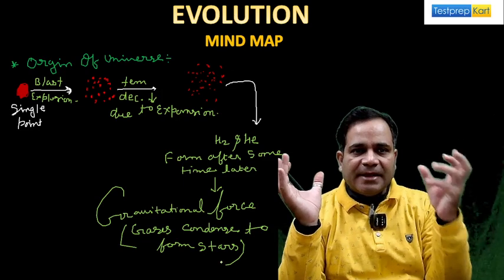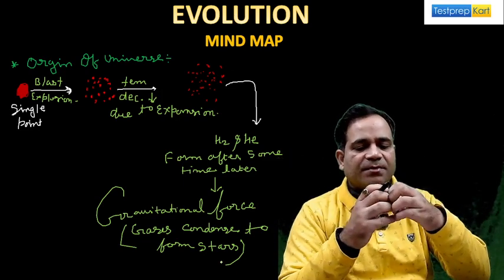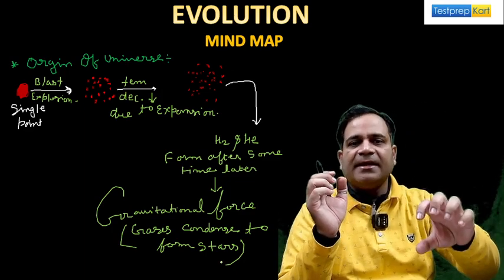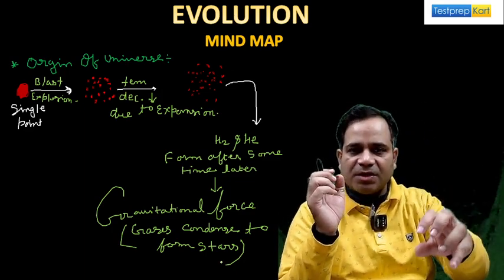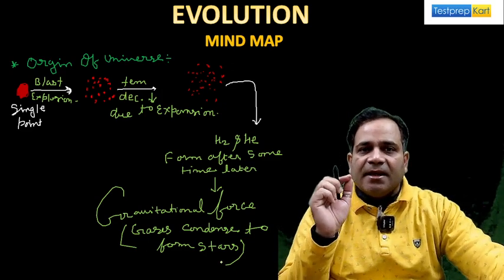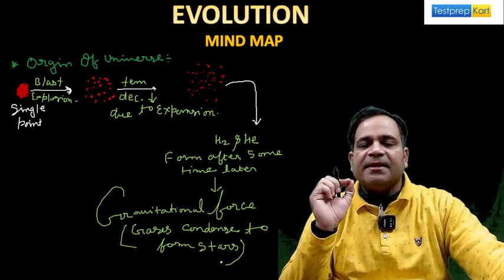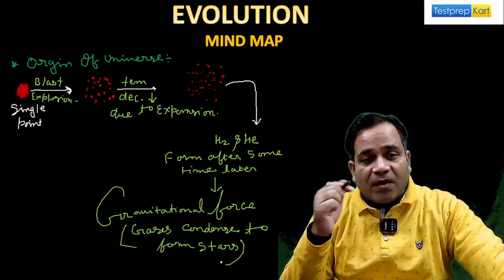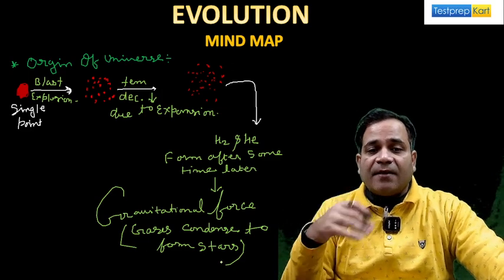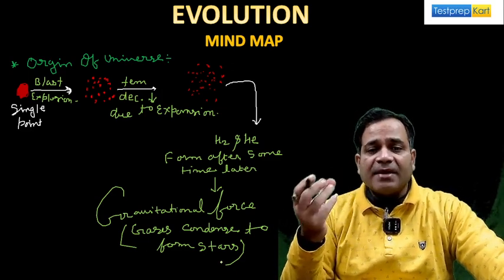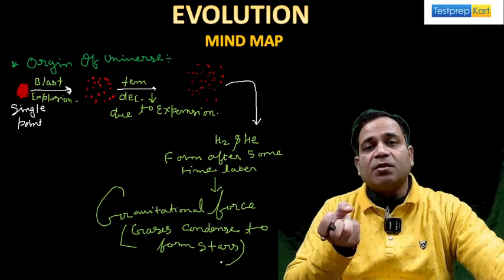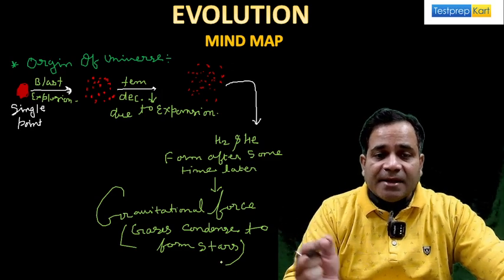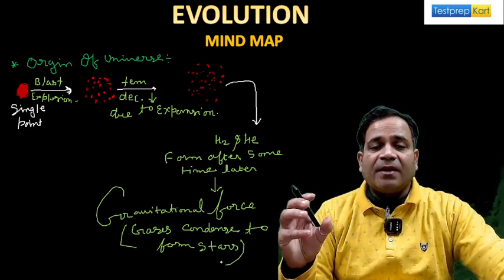Getting my point? And this Big Bang, whenever it exploded, due to expansion the temperature decreases. And once the temperature decreases, then there is formation of gases. The name of the gases are hydrogen and helium, and these gases form after some period of time. Due to the gravitational force, these gases condense to form stars. So in this way, the formation of galaxies, my dear.